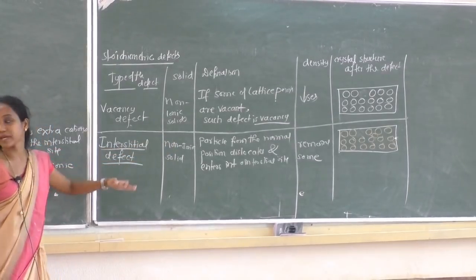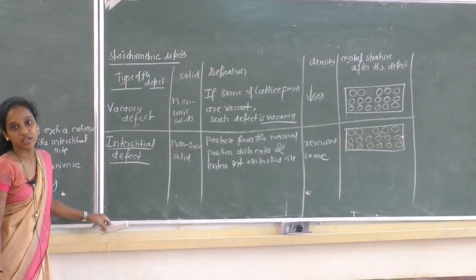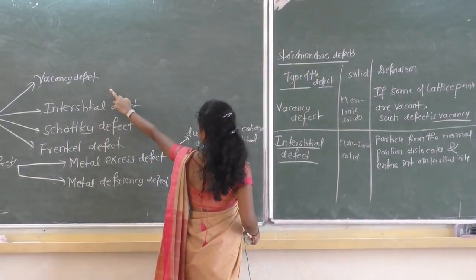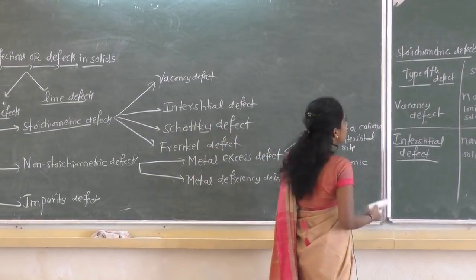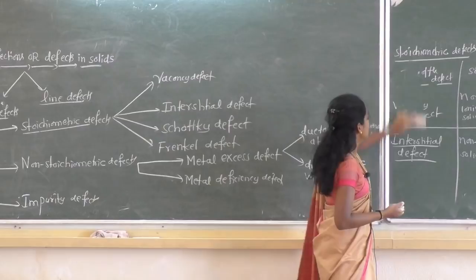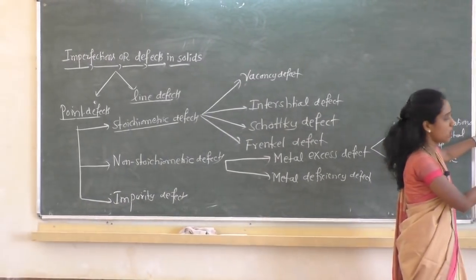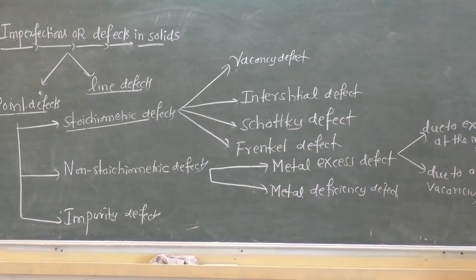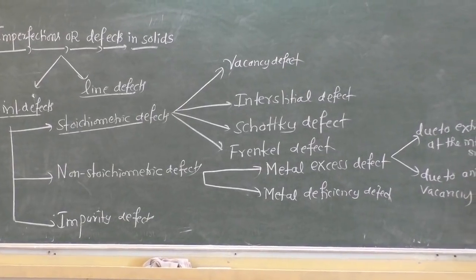Now the third type is Schottky and Frenkel defect. Very, very important type of stoichiometric defects. Under stoichiometric, let us discuss Schottky defect and Frenkel defect. Hope you all understood. Next, make two columns again. In the first column, write Schottky defect.